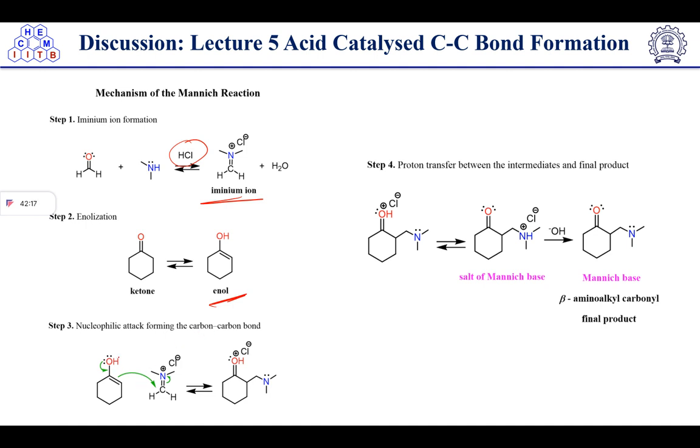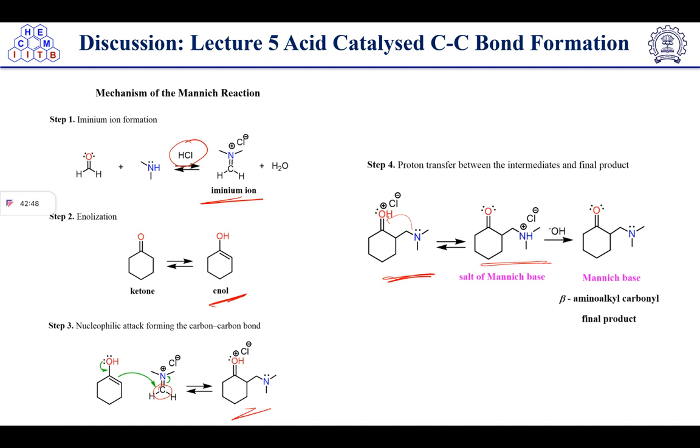So in this enol, now the double bond is the nucleophile, which will attack on the electrophilic center of this intermediate, and it will form this anion. Okay, the next step is proton transfer between intermediate and final product. So this is the intermediate. The proton transfer will take place from here to here. Okay, it will take the proton, right, and it will form this salt.